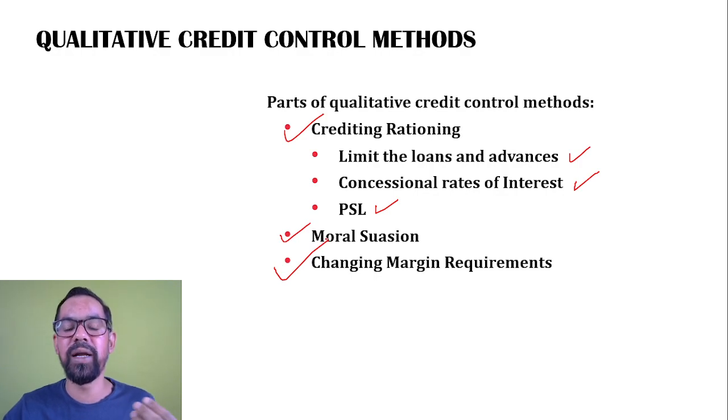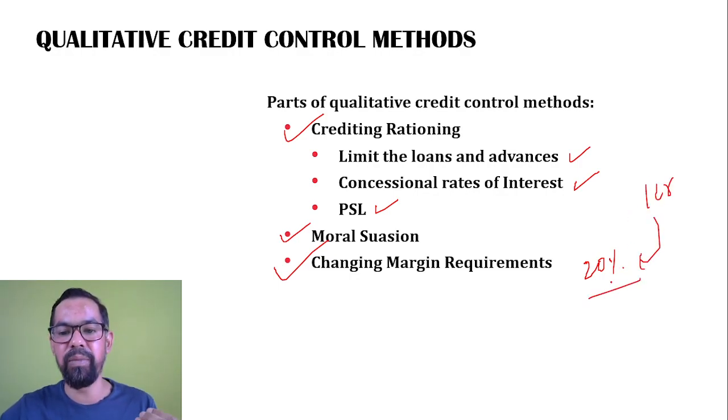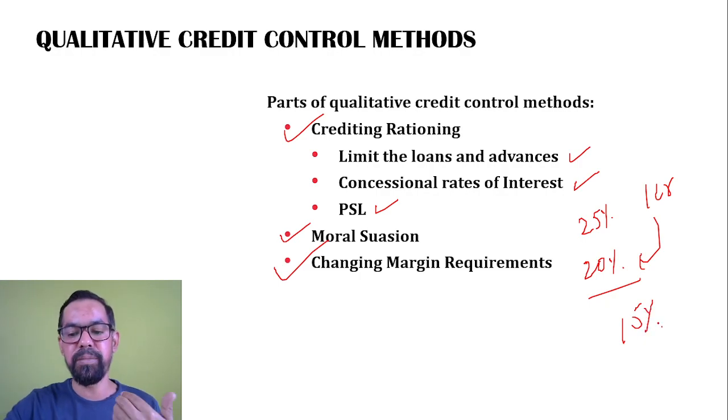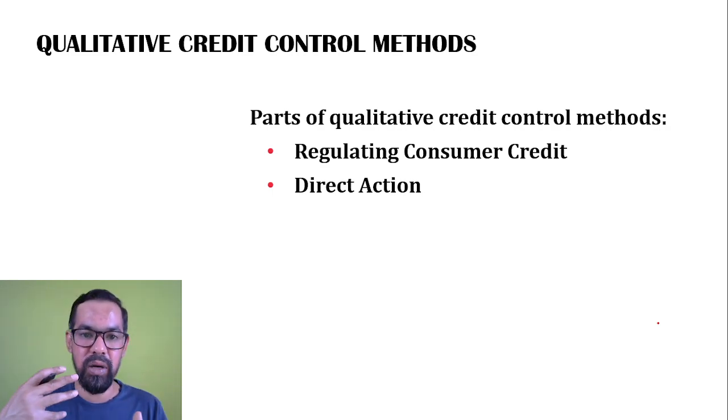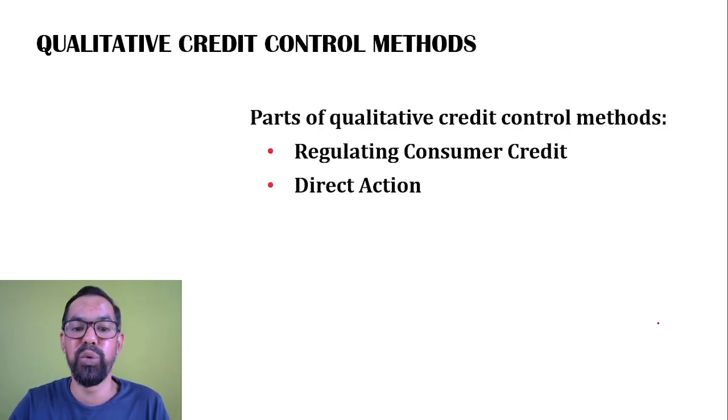Changing margin requirement: let's say for a home loan, the margin is 20%. Let's say you buy a house of 1 crore rupees. Being a buyer, being an owner, you have to pay 20%. Now RBI capped this at 25%, which means bank customers have to pay more money in this particular segment. Or even RBI can reduce this, so margins for any financial product can also make an impact on the liquidity, right?